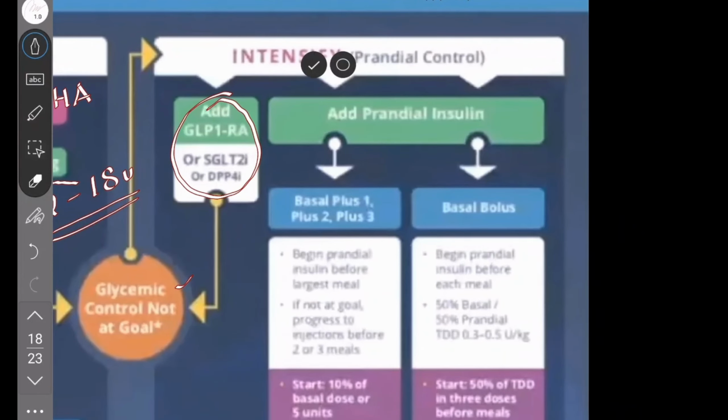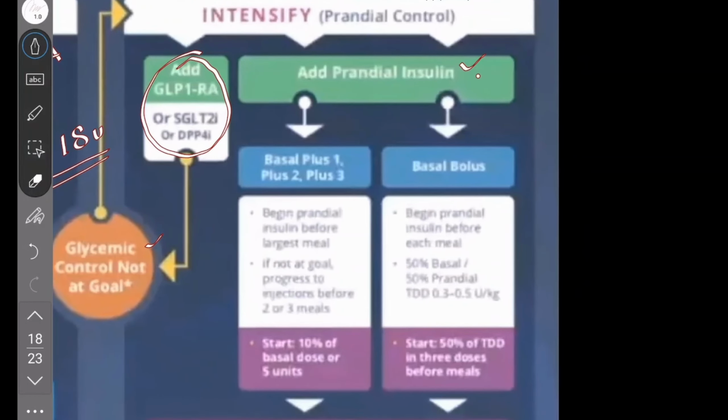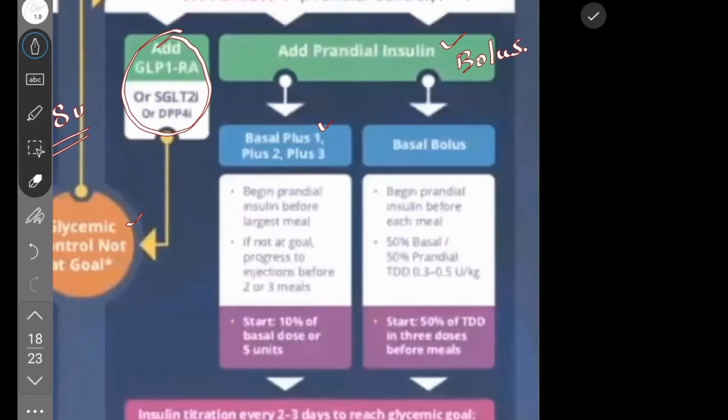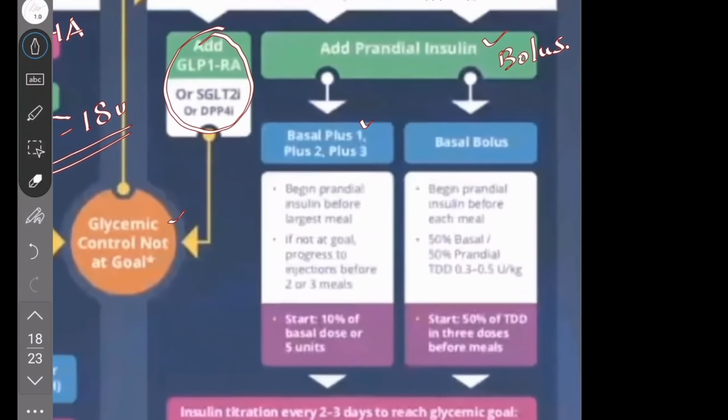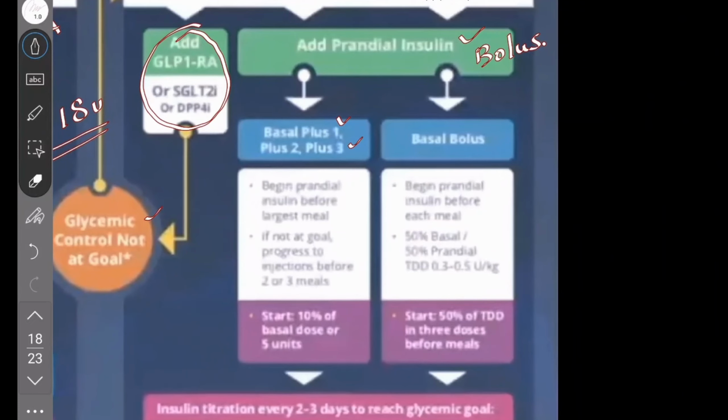Better not go for secretagogues. Use insulin sensitizers. Add a prandial insulin also, that is bolus insulin. Bolus prandial insulin means you can give basal plus, that is basal insulin plus one bolus, either at morning, noon, night, or basal 2 plus 2 times. Basal plus 3 is a basal bolus.